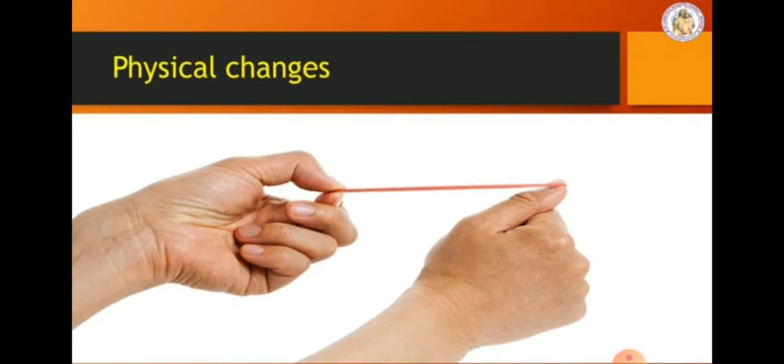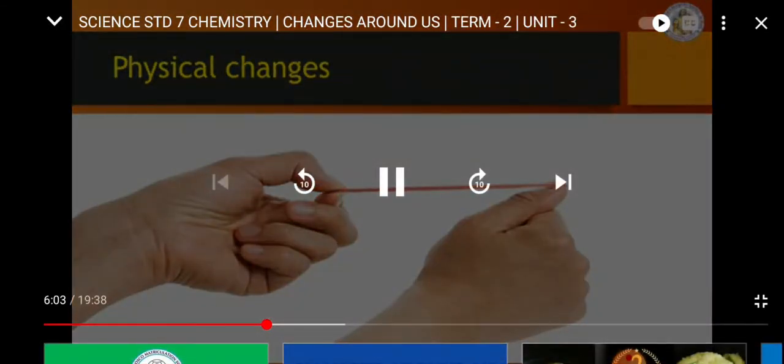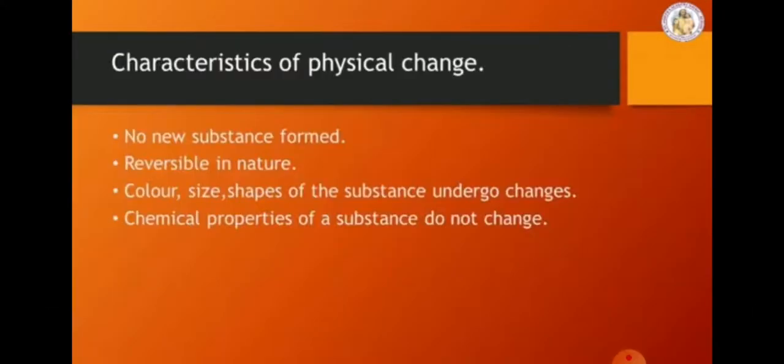Now let us see the characteristics of physical change. Physical changes have some characteristics. First one, no new substance is formed. For example, when an ice cube melts, water is formed. In this change, no new substance is formed. The water remains the same.